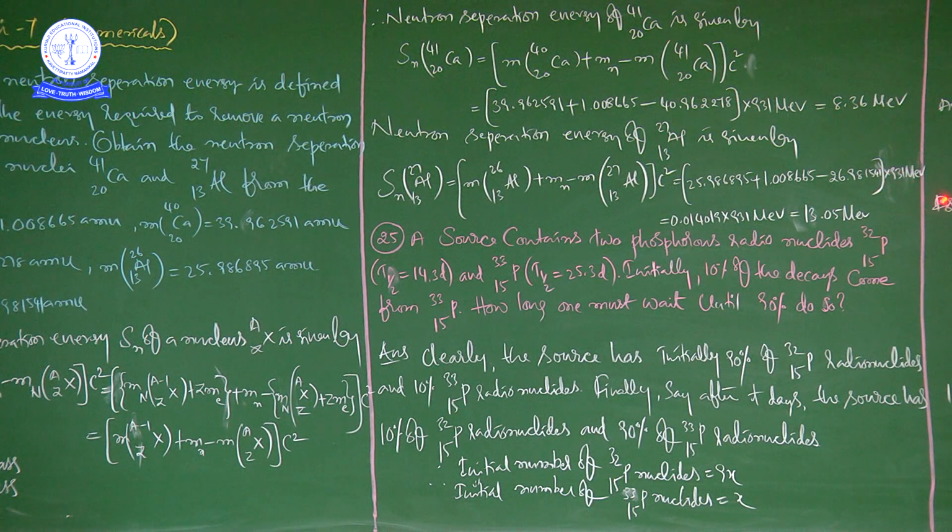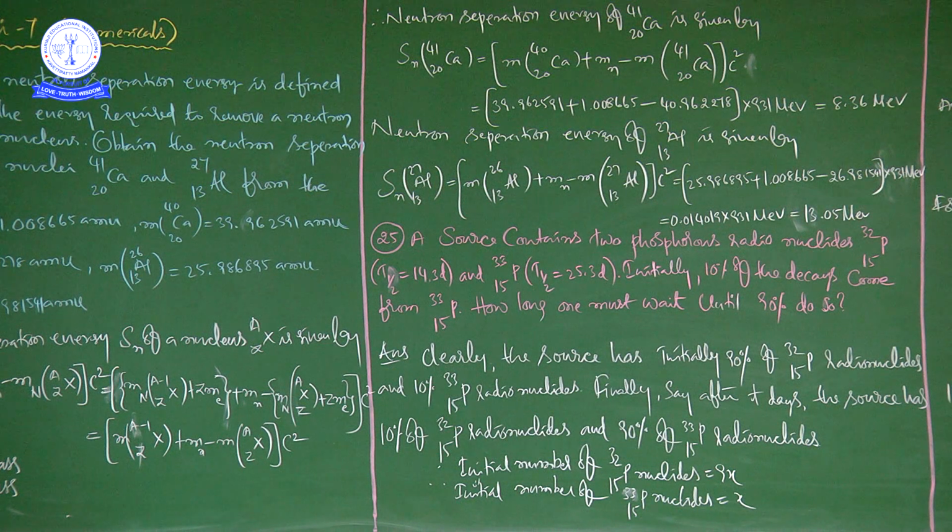Do this process mathematically, adding these two and subtracting this value, which will give us 0.014019. Then 0.014019 into 931 MeV is equal to 13.05 million electron volt.